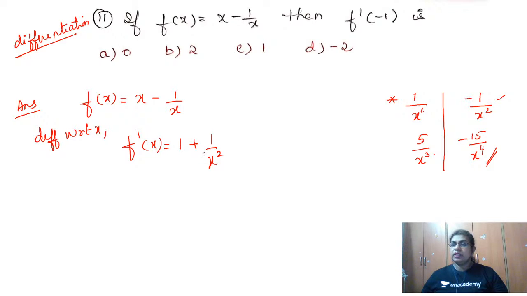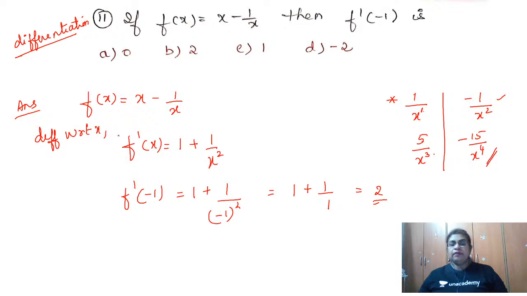Okay. So done with this. Now substitute in place of x as minus 1. So therefore f dash of minus 1 is asked. So that is 1, as it is, plus 1 by minus 1 the whole square. So this is nothing but 1 plus 1 by minus 1 the whole square is 1. 1 by 1 is also 1, and therefore we are getting the answer equal to 2, which is nothing but the B option, which is satisfied. Fine, hope it is clear.